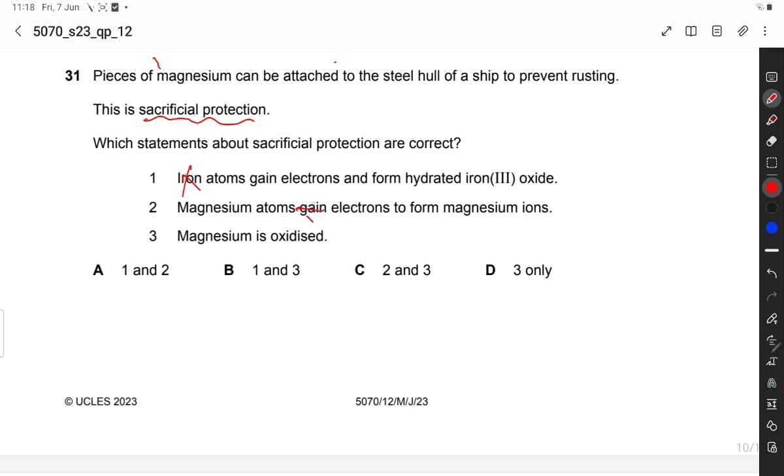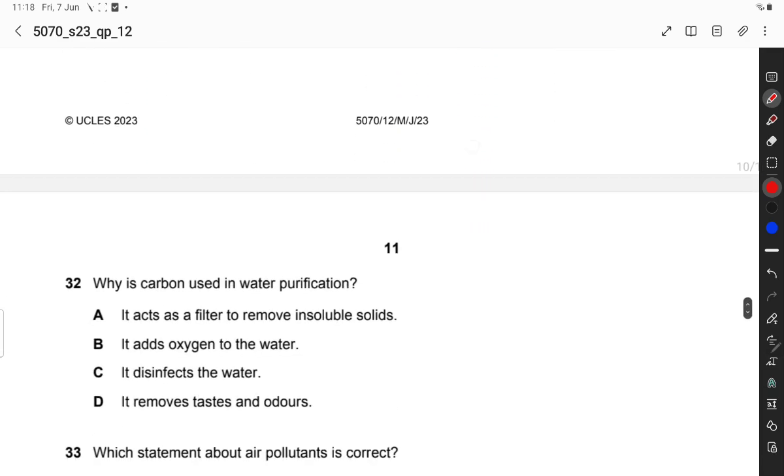No, magnesium atoms lose electrons to form magnesium ions. Magnesium is oxidized. Yes, magnesium is oxidized after losing electrons. So the third statement is correct. 1 and 2 are incorrect. So the option is D, 3 only.